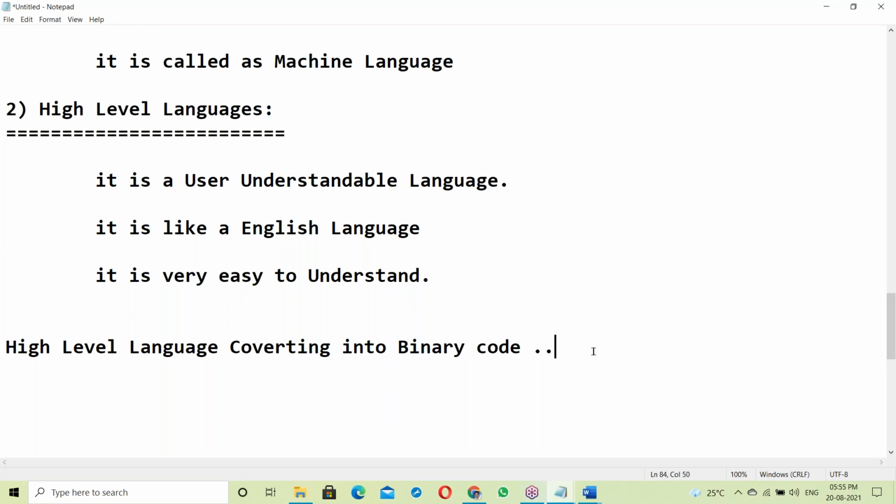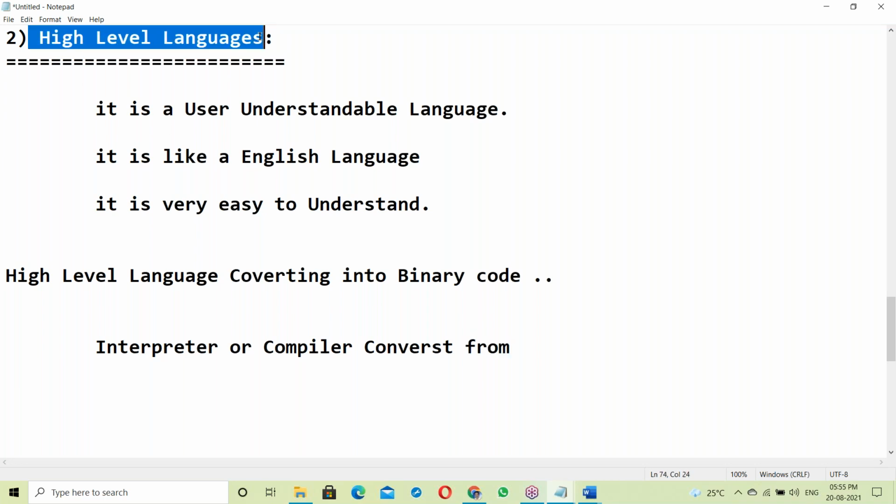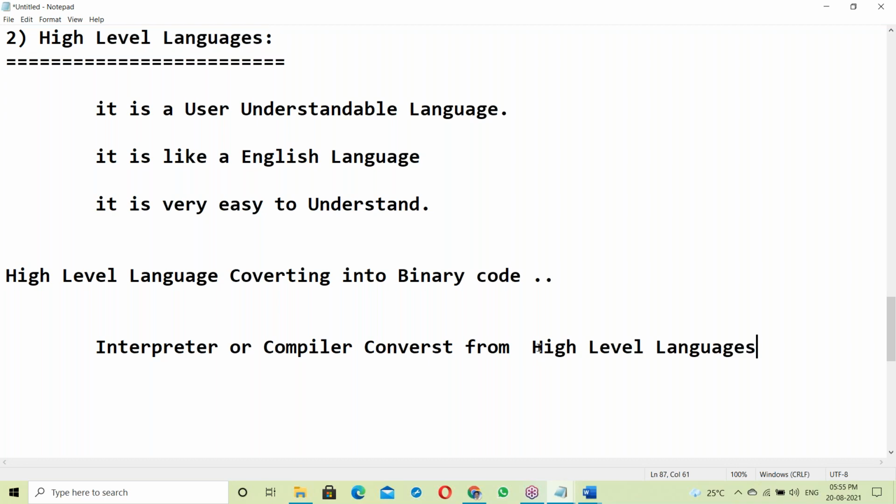Either a compiler or an interpreter. The high level language is converted to binary codes, the system understandable language, by either an interpreter or a compiler.